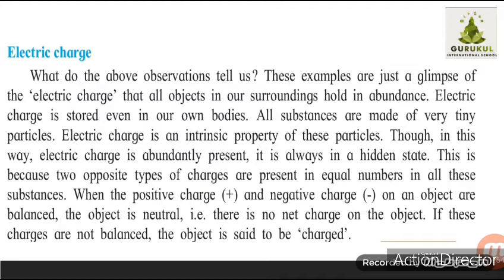Which are those charges? Positive charge and negative charge, correct? And these both types of charges are present in equal numbers in all the substances. If these charges are not balanced, means if the number of positive charges and negative charges is not the same, then we can say that the object is said to be charged.